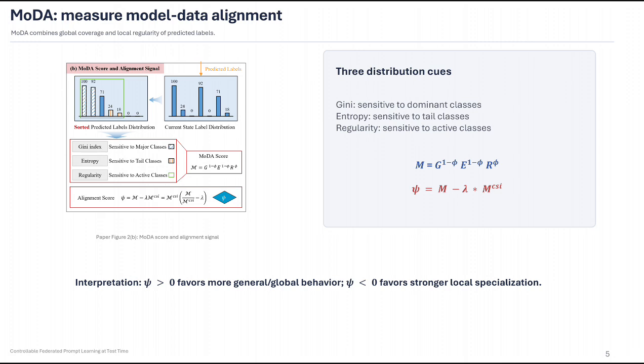MODA stands for model data alignment. It combines three statistics from the pseudo-label distribution. Gini captures dominance by major classes. Entropy measures global dispersion across the label space. Regularity measures balance within the active predictive classes. These are combined into a unified score, then compared with the client-specific ideal reference to produce psi. Positive psi favors general or global behavior, while negative psi favors stronger local specialization.